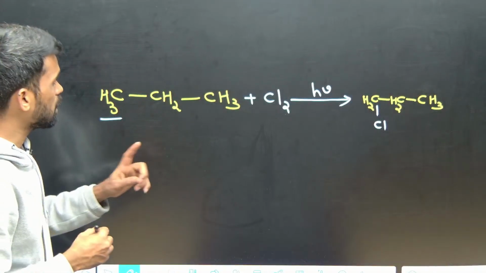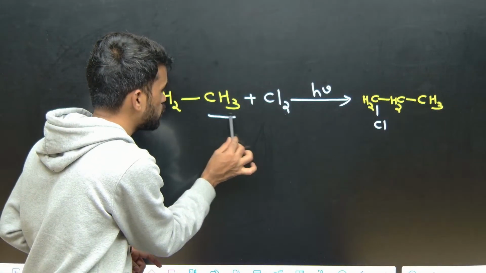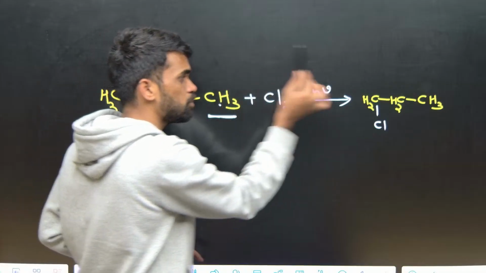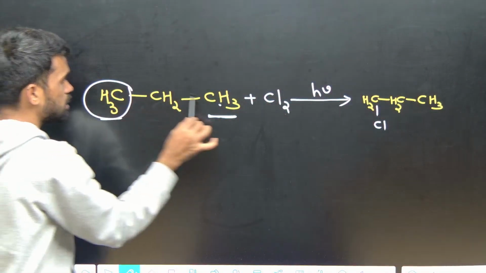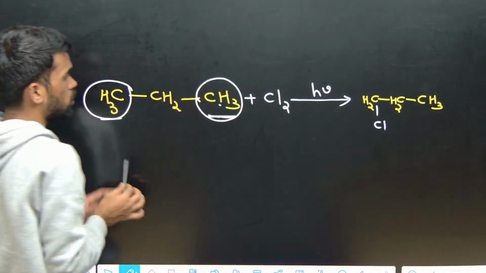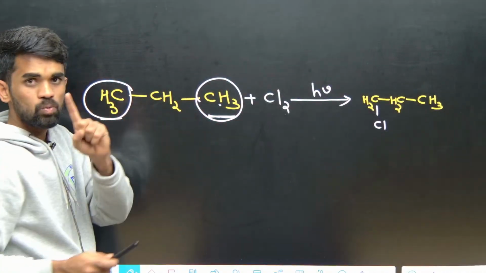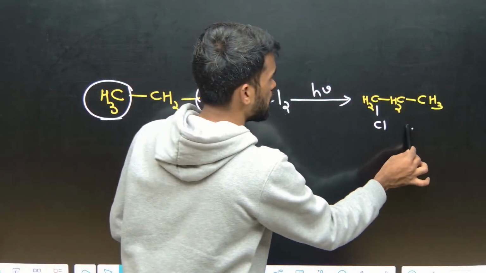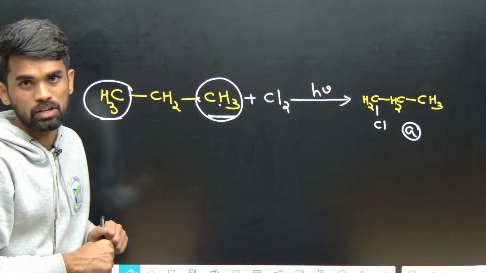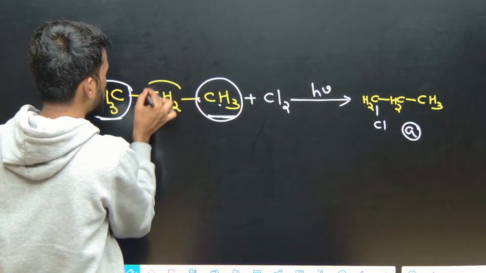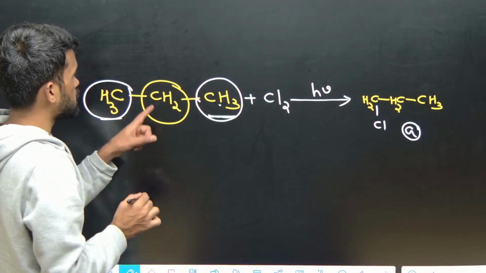Now even if you replace one of the hydrogens from this terminal methyl group, the same kind of product will be formed. It means this terminal methyl and this terminal methyl are the same, so both of them give one product. Let us say this is the A type product, formed by replacing hydrogens from the terminal methyl groups. Now what happens if I replace hydrogen from this middle carbon?